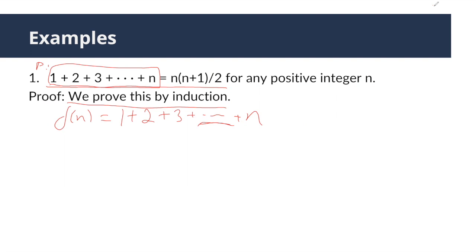So now we have f(n), which can make the writing of the proof easier. According to the template, next one will be the basis step, where you prove this property is true for the base case. And in this example, the base case is n equals 1, because 1 is the first positive integer.